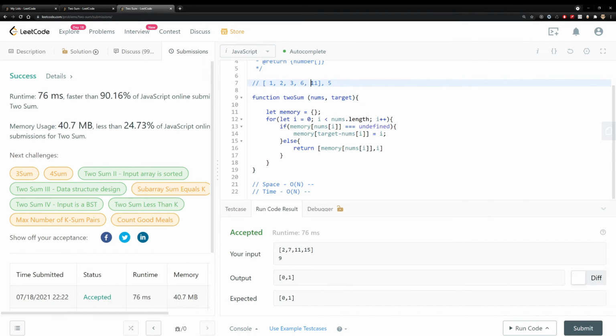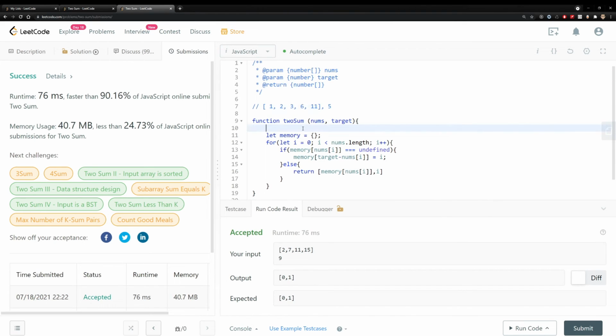We know the rightmost segment is going to be the highest, and the leftmost segment is going to be the lowest. So instead of dumbly going through 1, 2, 3, 6, and 11 to get our solution, can we use the behavior of our input to help solve this particular question?